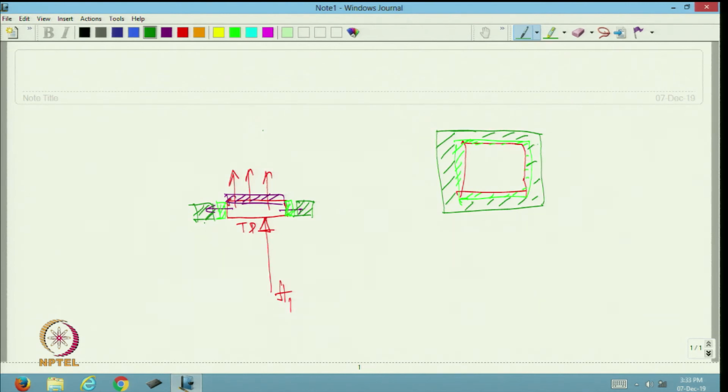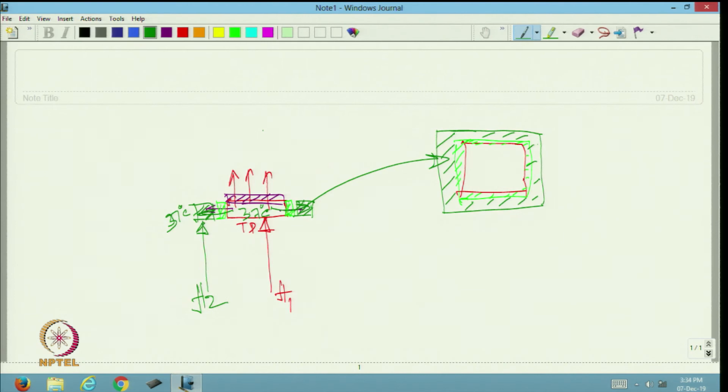This guard ring is again heated with H2, heater 2, to keep the temperature the same as that of the test plate. Typically 37 degrees Celsius is kept, here also 37 degrees Celsius. The reason is to maintain the same temperature so that there is no temperature gradient and the heat will not flow sideways. To stop the sideways heat flow, we add one guard ring.